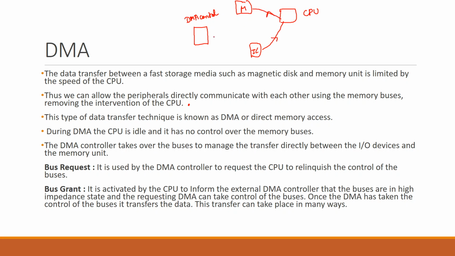Now when the DMA controller comes into the picture, it takes the memory buses from the CPU, all three buses from the CPU, and proceeds with the data transfer. And when the data transfer is completed, it returns the authority of the buses to the CPU.